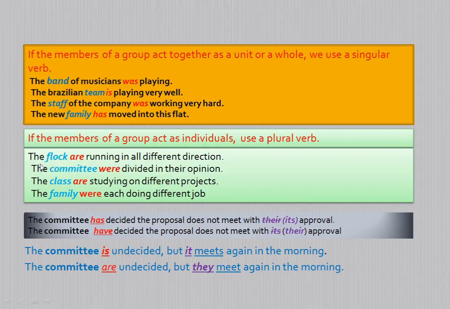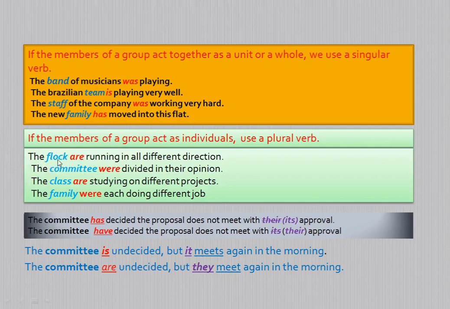Now look at this. The flock are running in different directions. Here the flock is the subject, and "are running in different directions" is the predicate part. We know very well that the predicate part always begins with a verb. Here the flock is the subject.